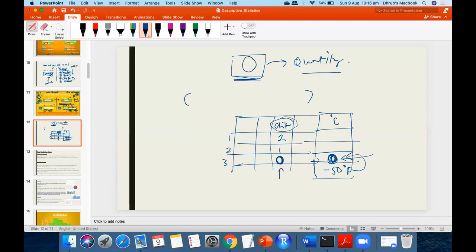Dhruv, can we say timing, like 1 o'clock, 2 o'clock, is a ratio? No. Time, if you have a clock with hands, comes under interval.